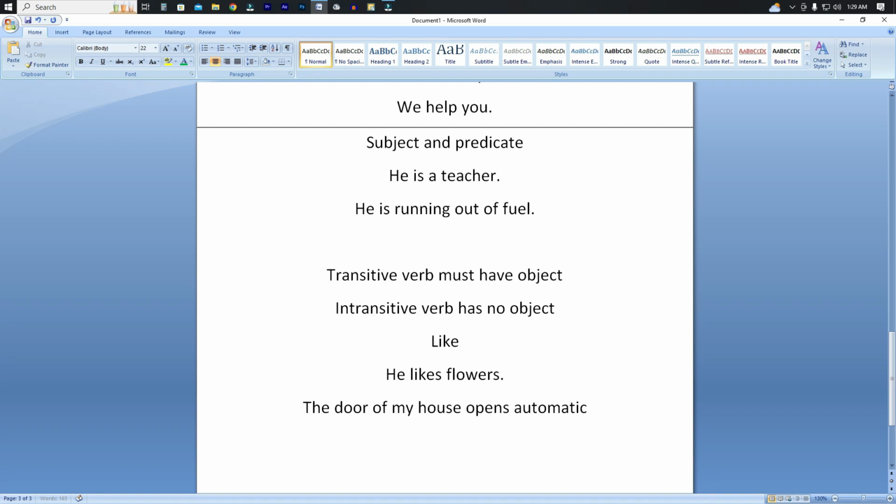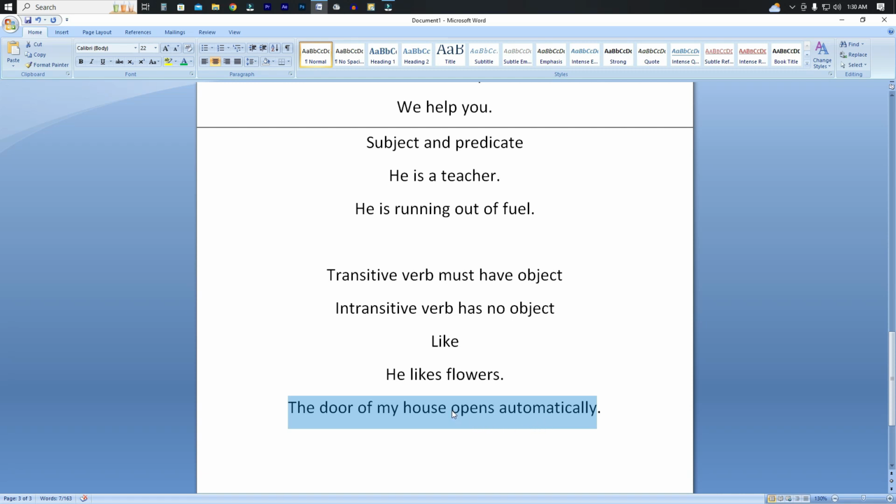This example is very important, so let me point out how important it is. Here the sentence is: the door of my house opens automatically.